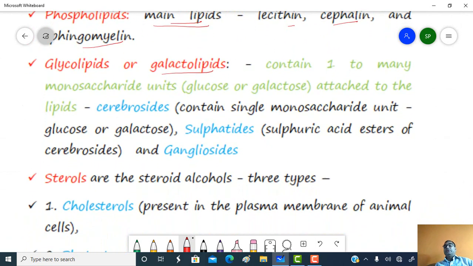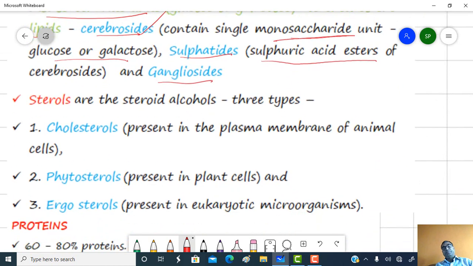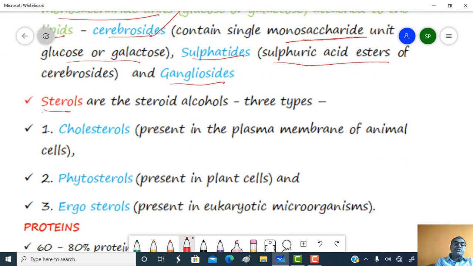These contain one to many monosaccharide units, either glucose or galactose, attached to the lipids. Examples: cerebrosides, sulfatides, and gangliosides. Cerebrosides contain a single monosaccharide unit, either glucose or galactose, while sulfatides are sulfuric acid esters of the cerebrosides, and another one is ganglioside.